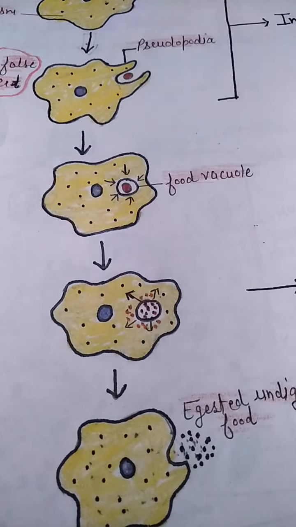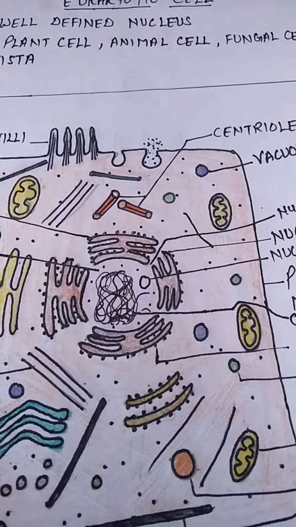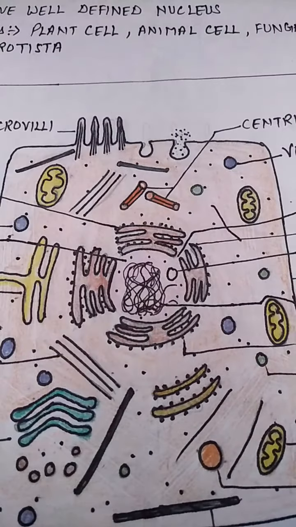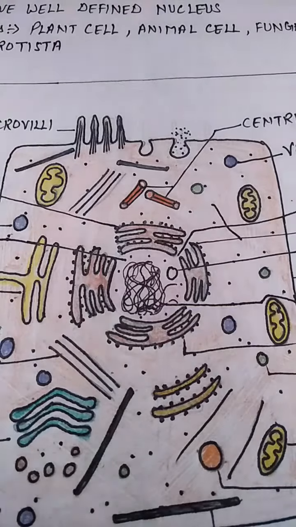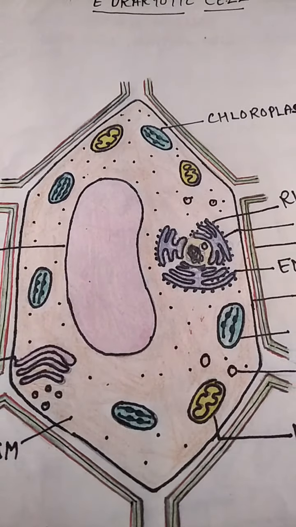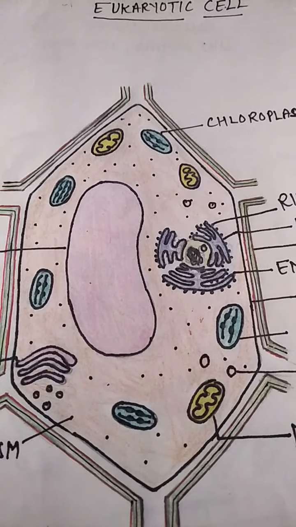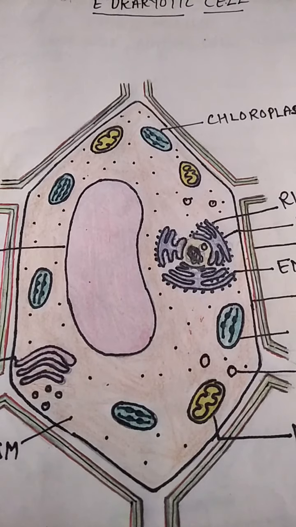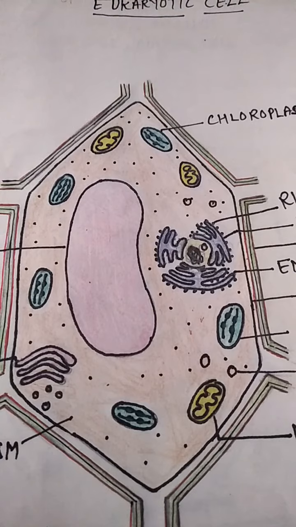In fungal cells, there is also the presence of vacuoles. So vacuoles are present in many kinds of cells. Yes, they vary in their number, in their size, and in their function as well.